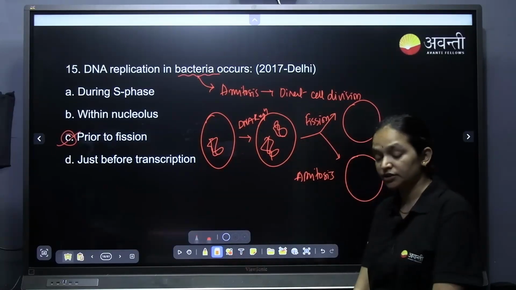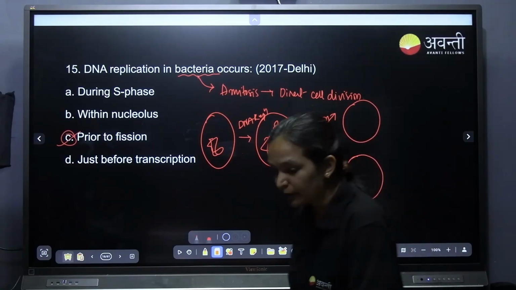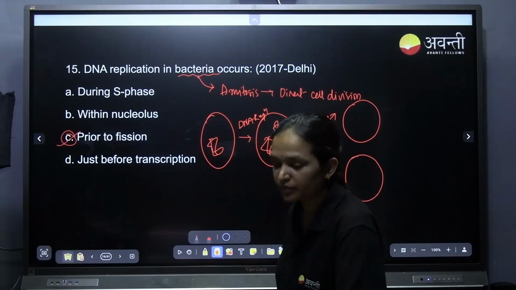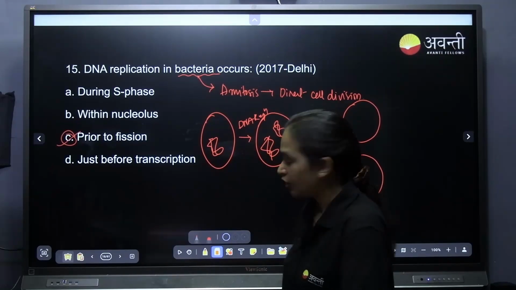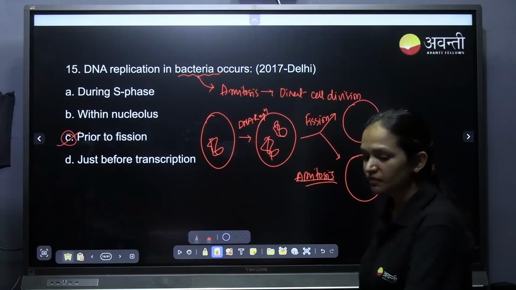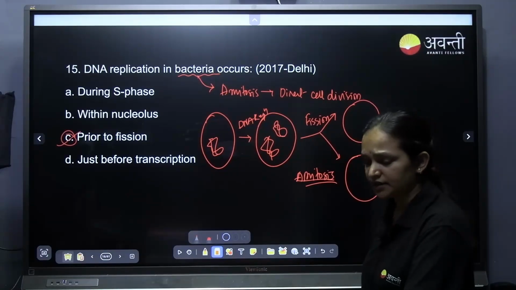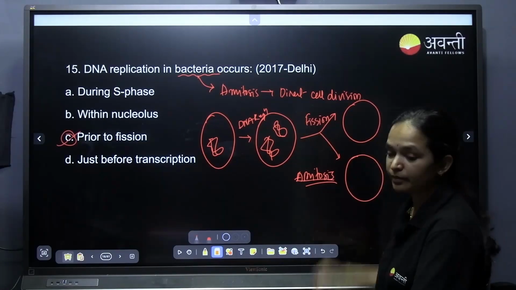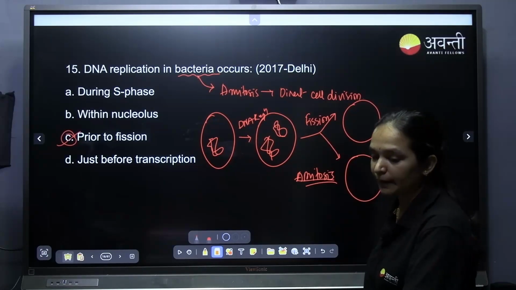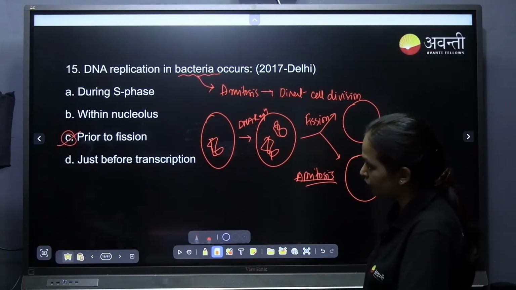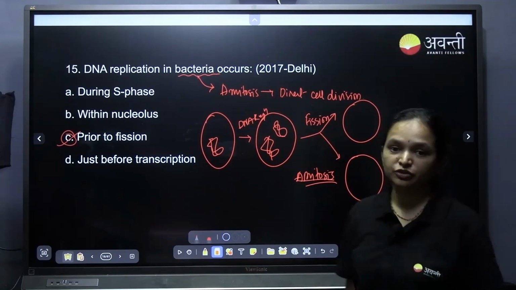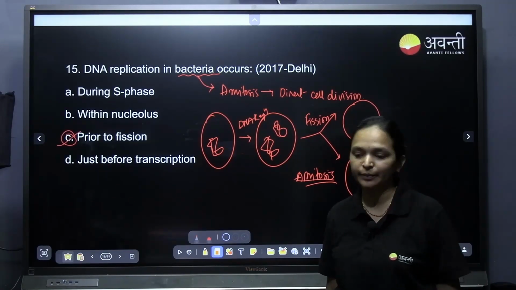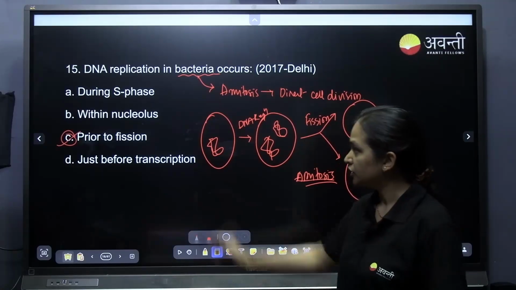Even in eukaryotic cells like amoeba, they undergo amitosis. Amoeba, paramecium, or protists, especially protozoans, all undergo amitosis only. The higher organisms, plant cells and animal cells, undergo proper mitosis. The binary fission in amoeba, you might have learnt, also undergoes amitosis. Binary fission of leishmania also undergoes amitosis. Paramecium also undergoes amitosis. Understood? So this is the answer.